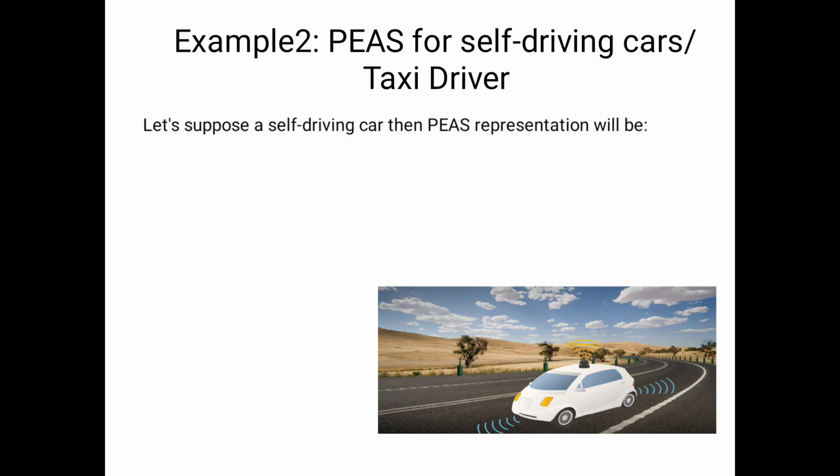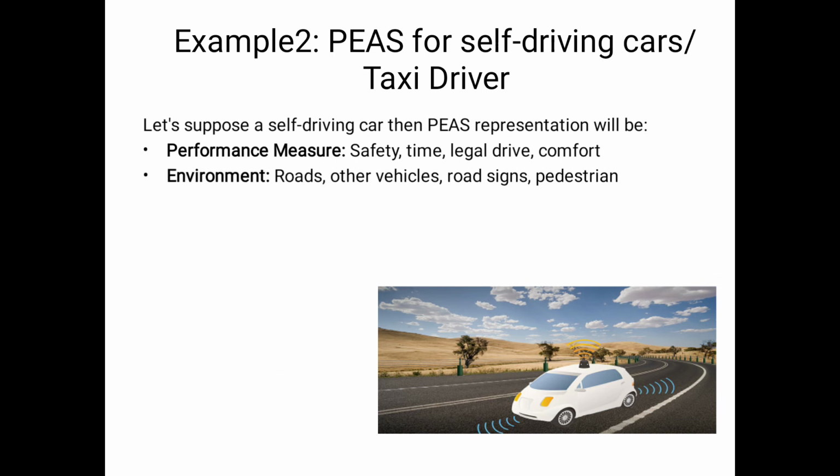So what is the performance measure? Here we will consider the self-driving car. What is the objective of the self-driving car? Safety is important. Time maintenance is important. Legal driving is very important. Comfortability. So those are the objectives of our self-driving car agent. What is the environment here?